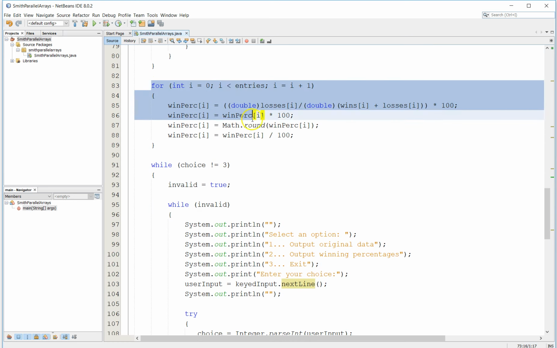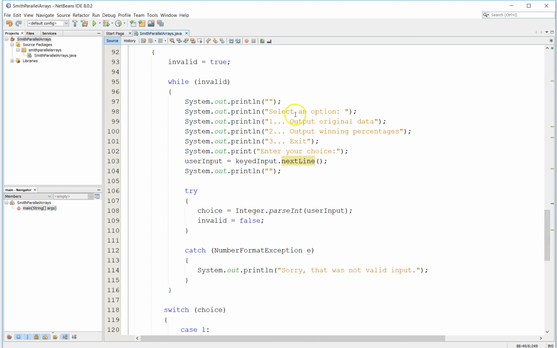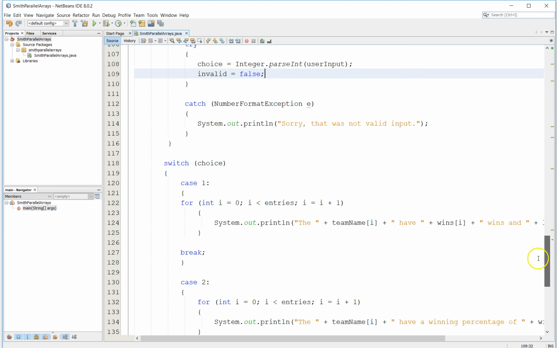We run through a loop to determine winning percentage and to set that to the correct number of decimal places. We've seen that algorithm a few times in our course. And then we prompt them with a user menu that has 3 options. We grab that option as a string and parse it into an integer to make sure that they've put something in that's an integer, either 1, 2, or 3. And of course, if it's not, then we would output, sorry, that was not valid input.